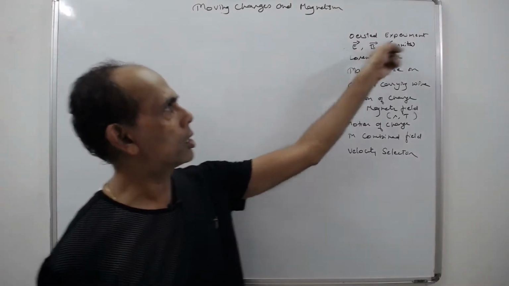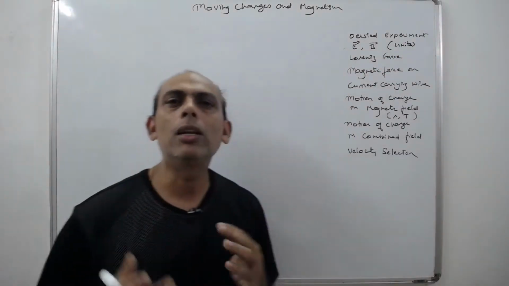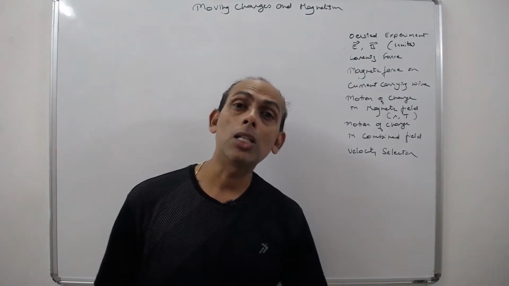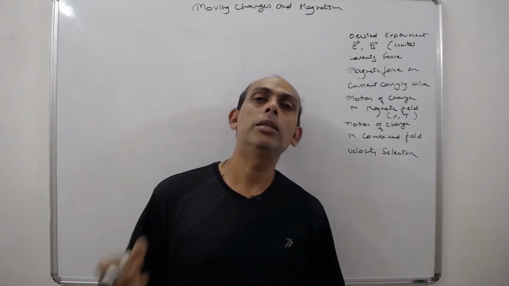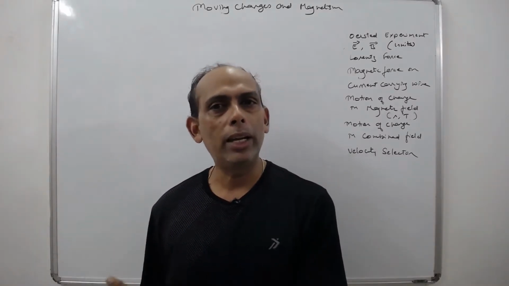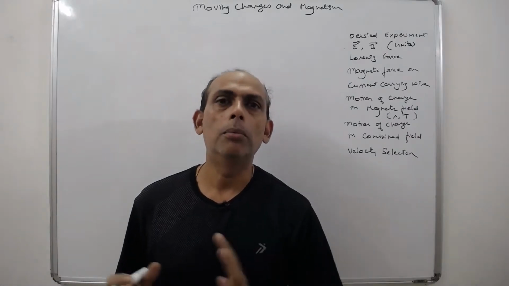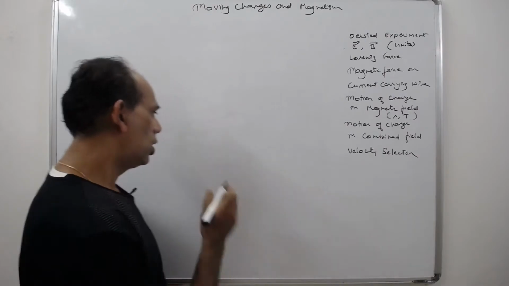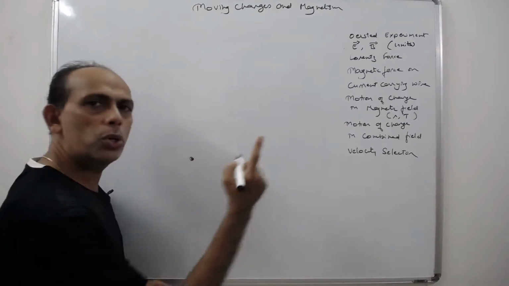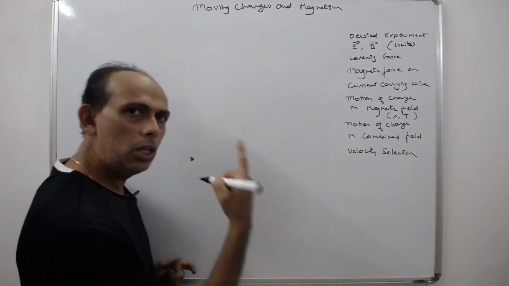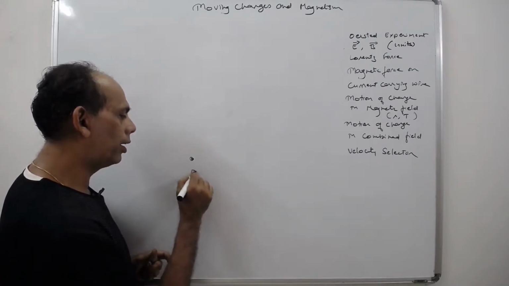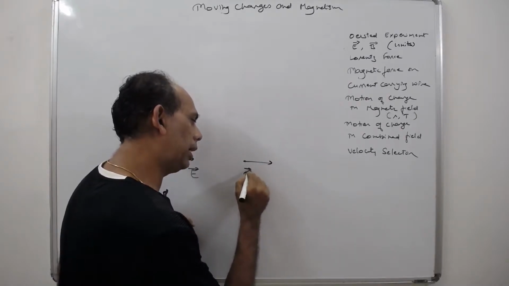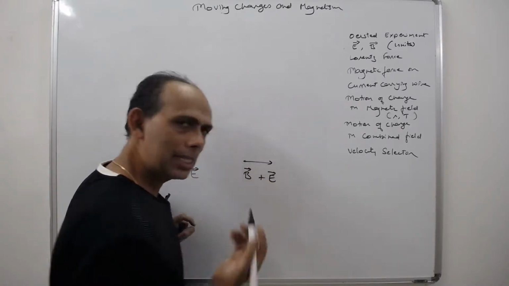Let us start with the Oersted experiment first. But before that, I will tell you something. See, why they said moving charges? When the charges are in motion, they produce a magnetic field, they produce magnetism. But when they are still, when they don't move, they do not produce a magnetic effect. So only a charge in motion produces a magnetic field. A charge not in motion produces only an electric field. But a charge in motion will produce a magnetic field as well, as it already has an electric field.